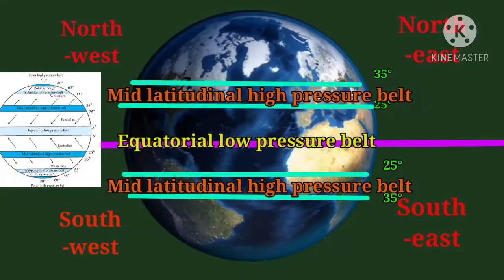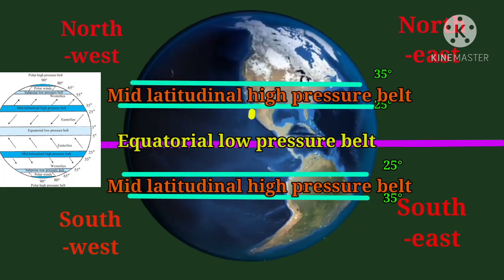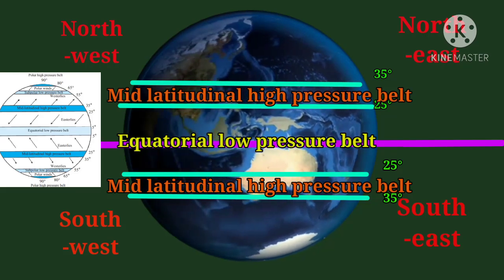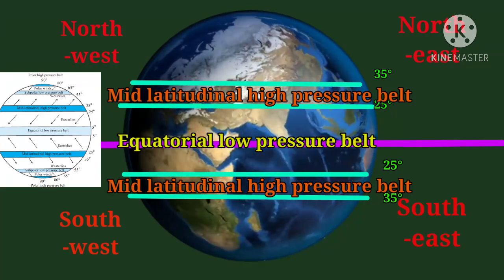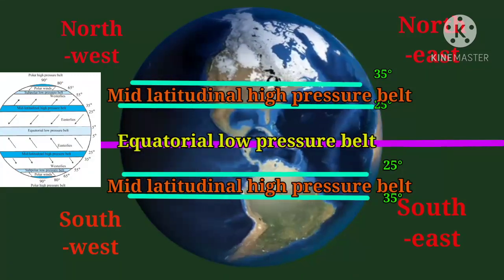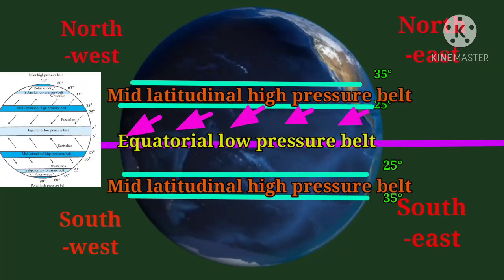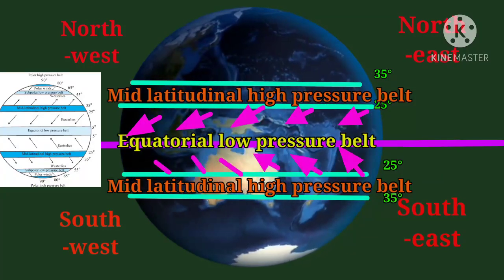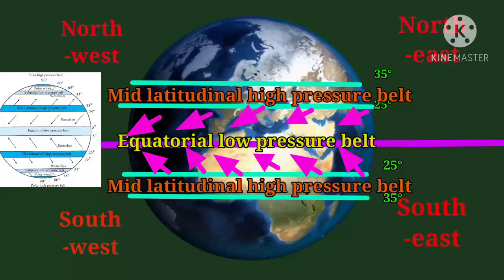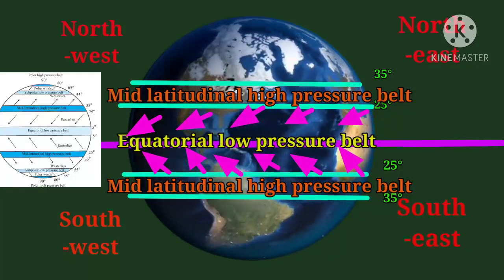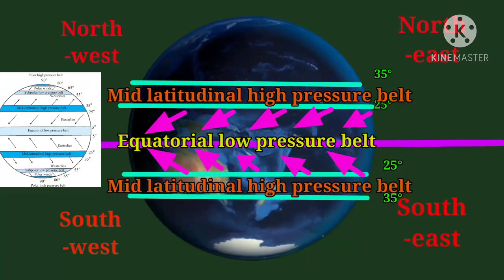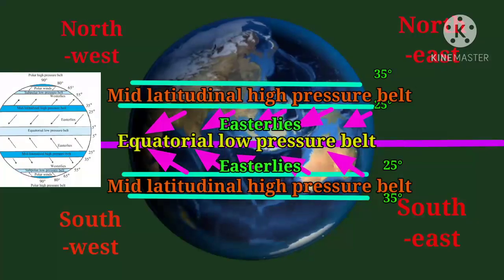In both the hemispheres, the winds blow from the high pressure area between 25° and 35° parallels to the equatorial low pressure belt. Due to the rotation of the earth, their original direction changes. In the northern hemisphere, they blow from the northeast to the southwest, whereas in the southern hemisphere, they blow from southeast to the northwest. These winds coming from both the sides converge near the equatorial calm belt. These winds are known as the easterlies.